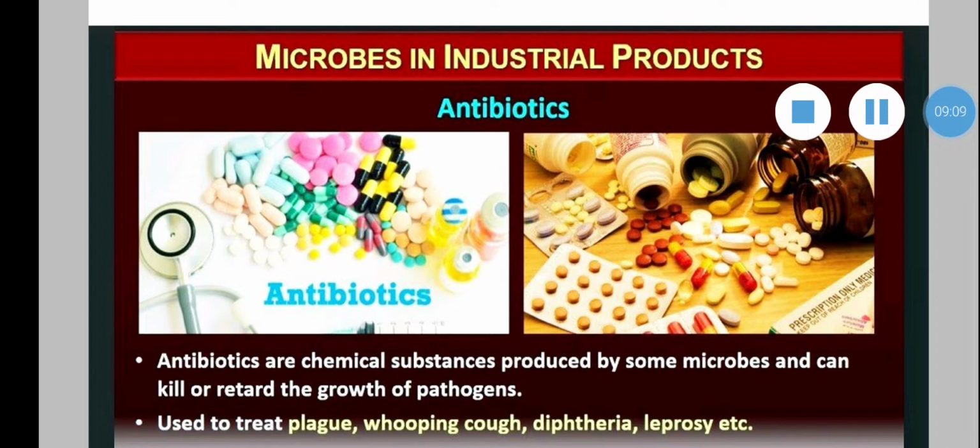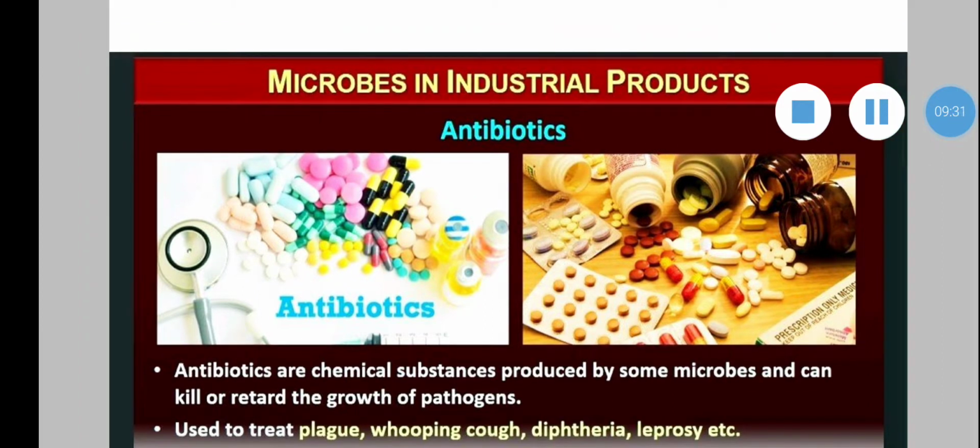Then gluconic acid, again Aspergillus niger. Fumaric acid, Rhizopus aureus, and acetic acid, that is vinegar, Acetobacter aceti. The chart is given on page number 260. Please go through it properly.